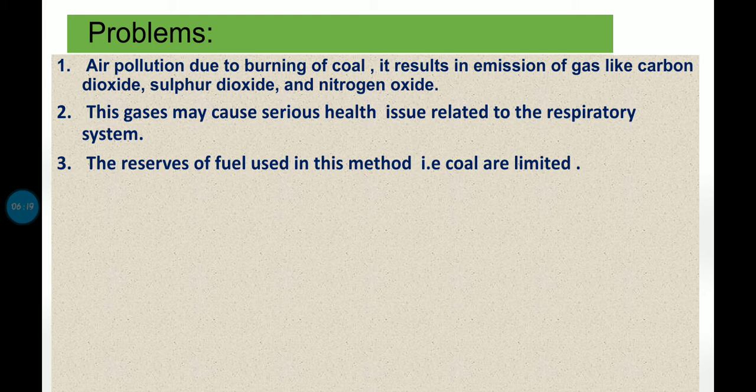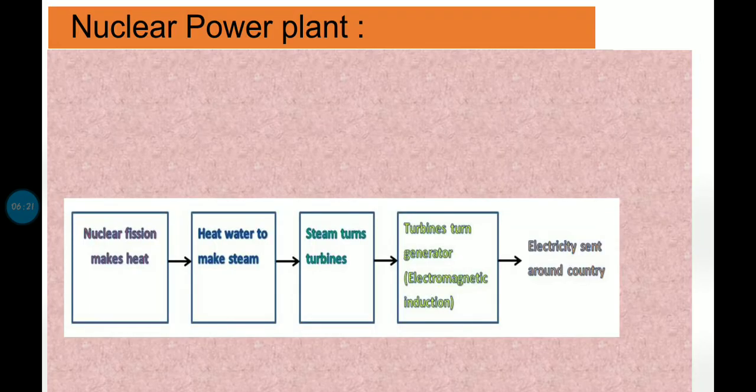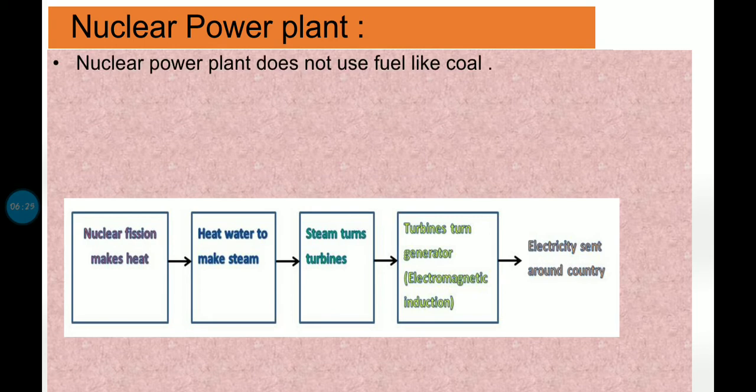Okay, now next is the nuclear power plant. Now what is a nuclear power plant? In a nuclear power plant, it does not use the fuel coal. Over here we are not using coal. Air pollution does not arise. So here a basic advantage is that we are not using coal, and because we are not using coal, air pollution will not take place, right?